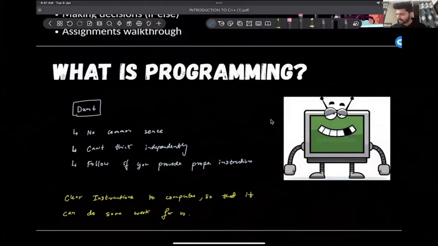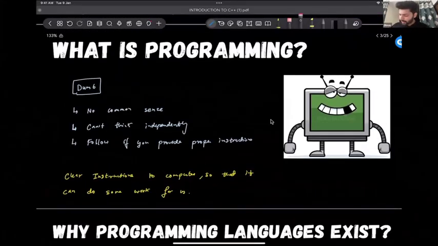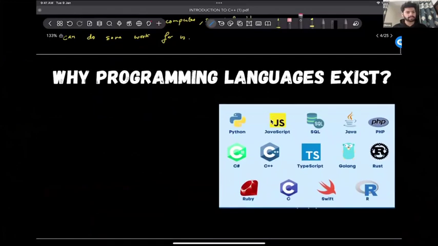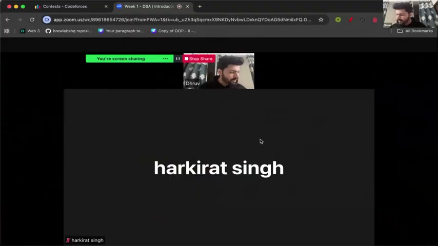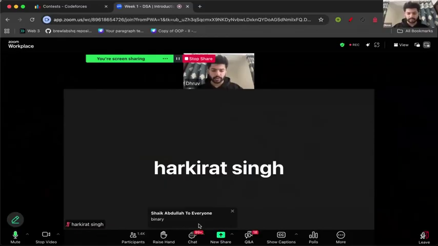So that tells us what is programming. Now next thing is, how do we provide these clear instructions to computer? Does computer speak English? No, it cannot speak English. Does it understand English? No, it doesn't. Does it understand Python, JavaScript, SQL, Java?